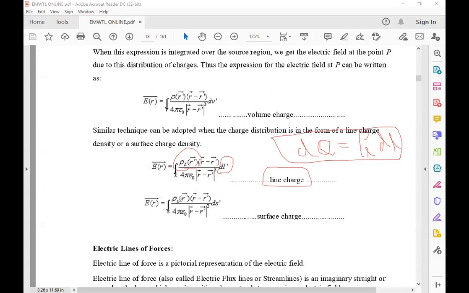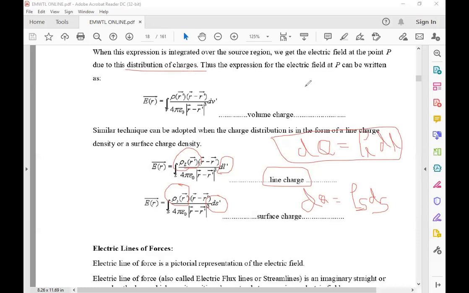And for the surface also, everything is the same: 4 pi epsilon naught, R minus R bar whole cube and R minus R bar. The only change is in the surface charge density and differentiation. The dq is equal to rho s into ds. This is the formula for the electric field intensity in various distributions of charges.